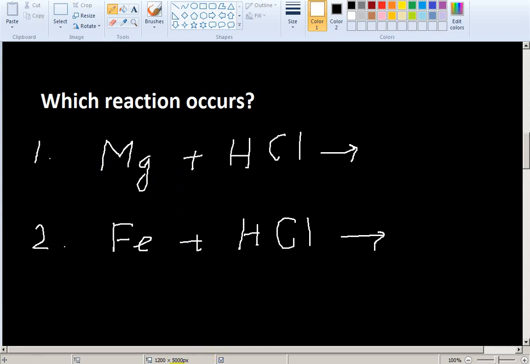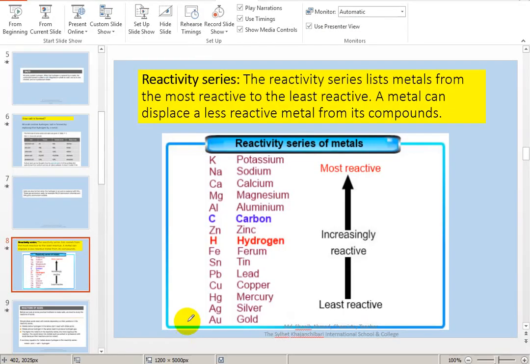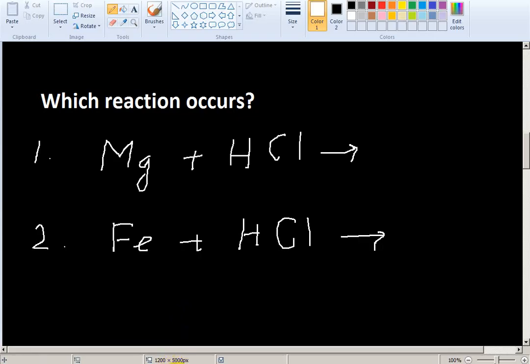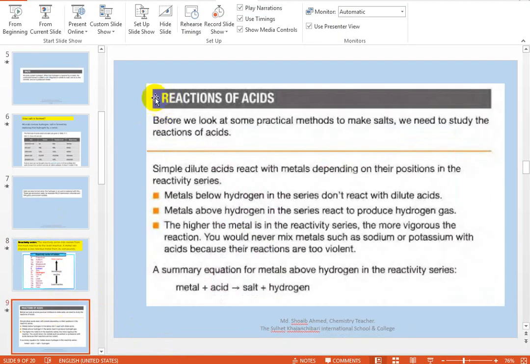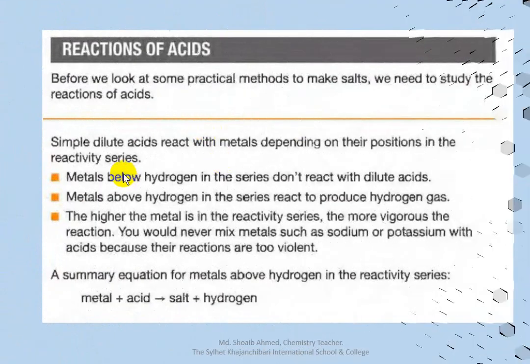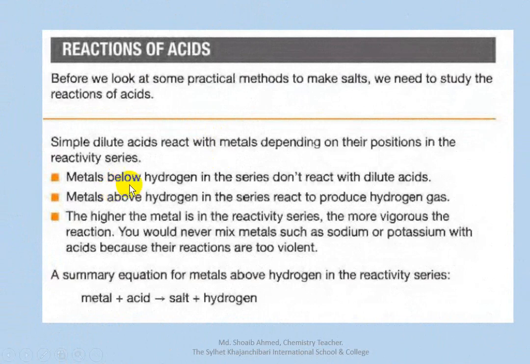Look, which reaction will occur? This is the reactivity series. Look properly. Metals below hydrogen in the series don't react with dilute acid.